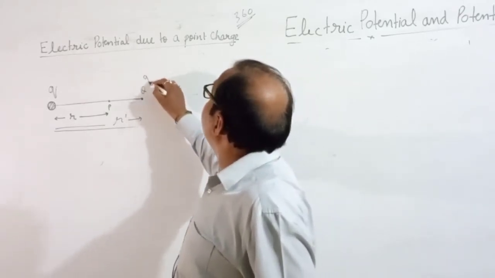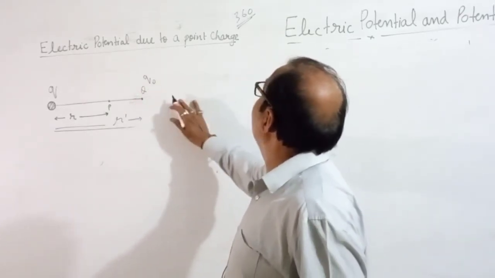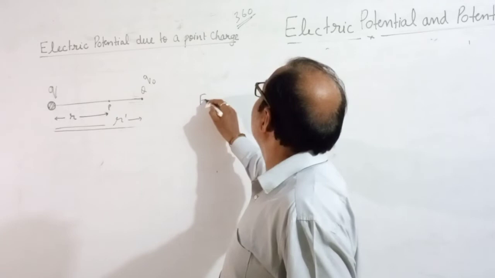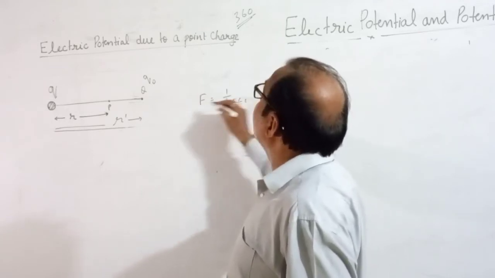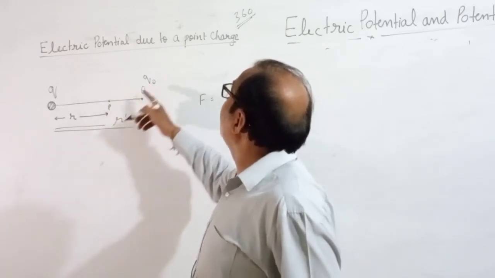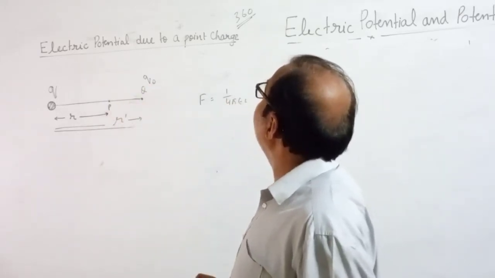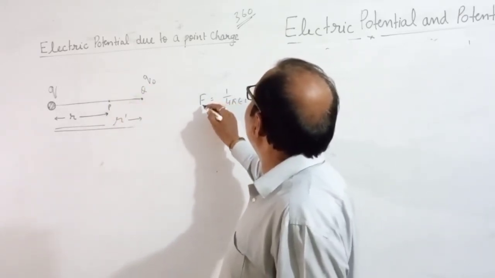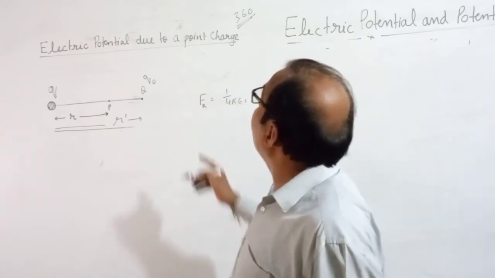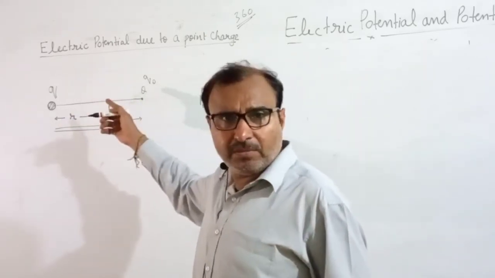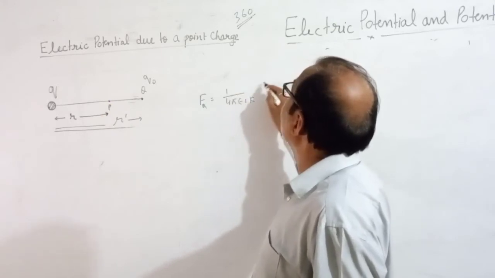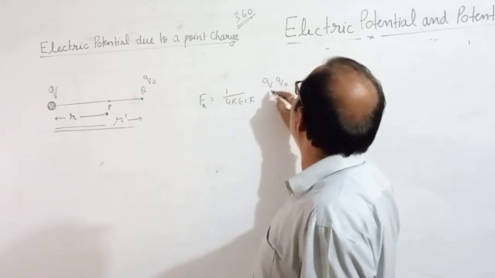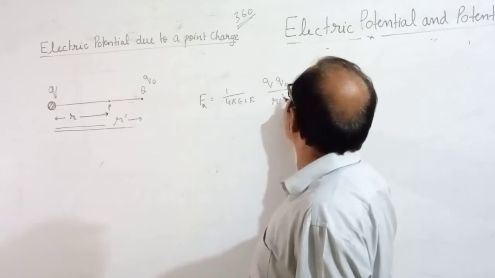Suppose again you put a test charge Q naught here, then force F equal to 1 by 4 pi epsilon naught. A charge is put at Q naught, here at R dash. So FQ. Again, force will act between them: 1 by 4 pi epsilon naught K Q naught upon R dash square.